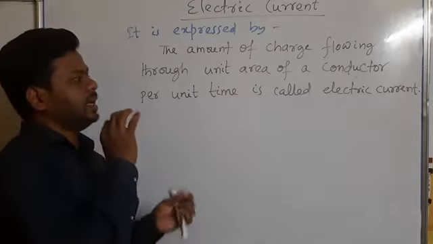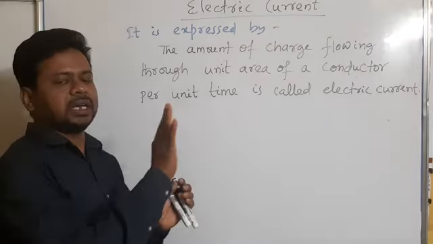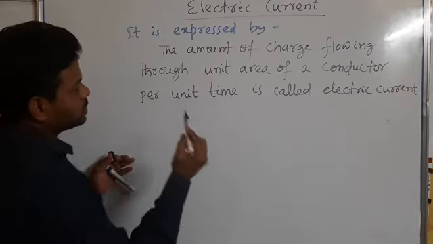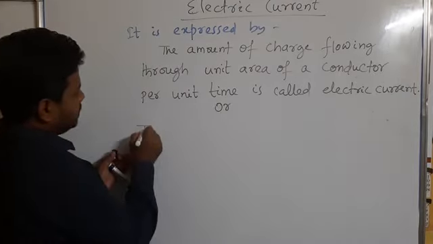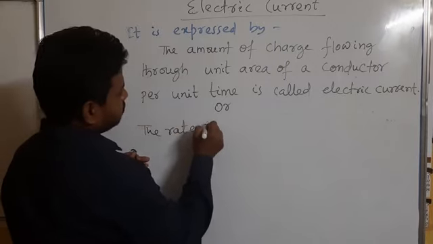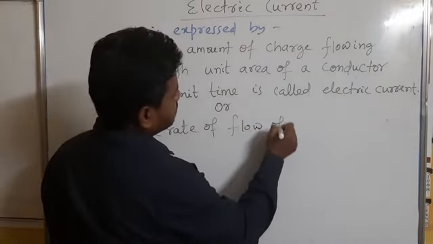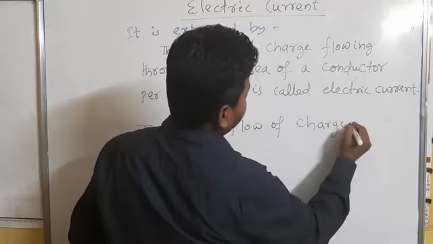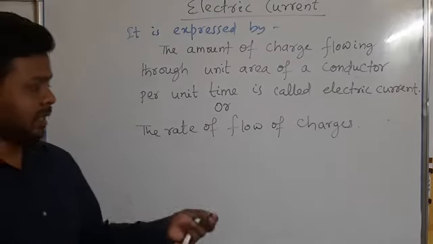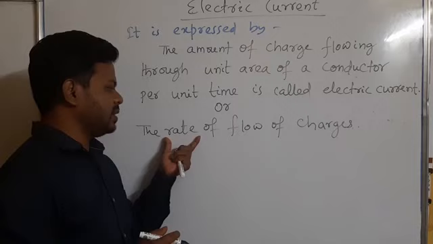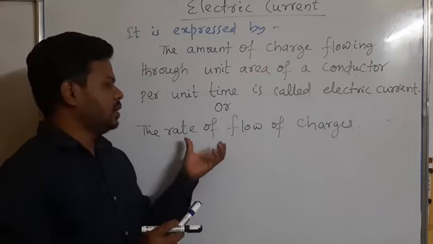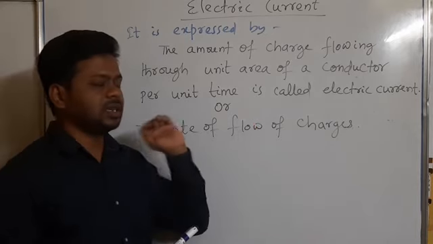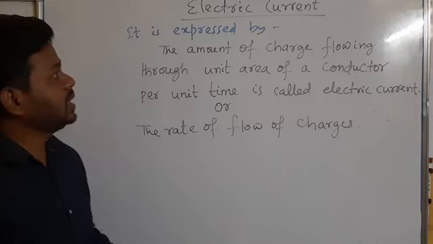Means, in a particular area of a conductor, how much charge is flowing per unit time, that is called electric current. Or simply you can say that the rate of flow of charges can be called electric current. You know that in physics, whenever the word rate is used, we compare with time. So how much charge is flowing per unit time can be called electric current.